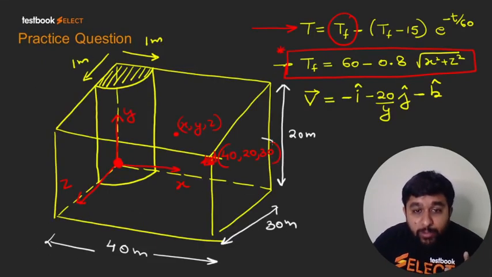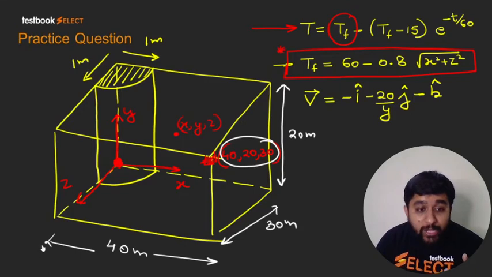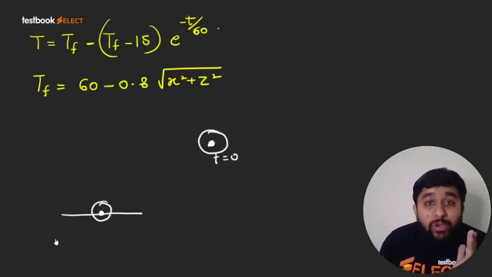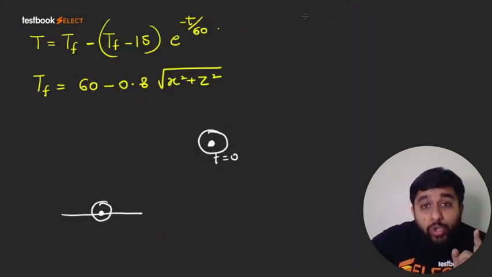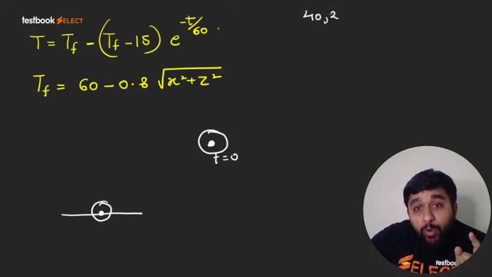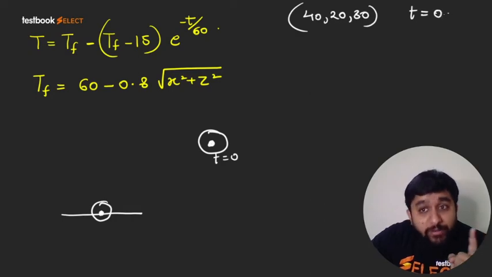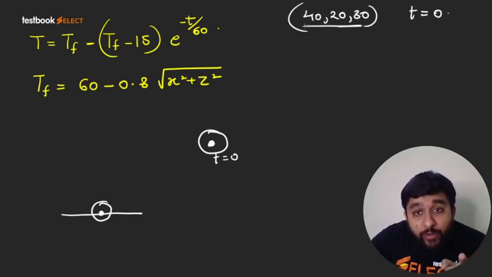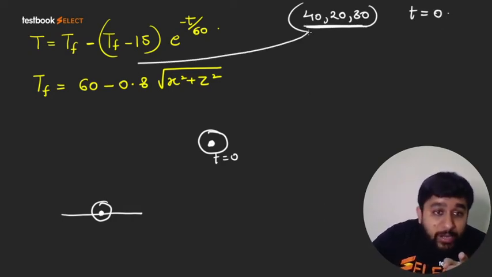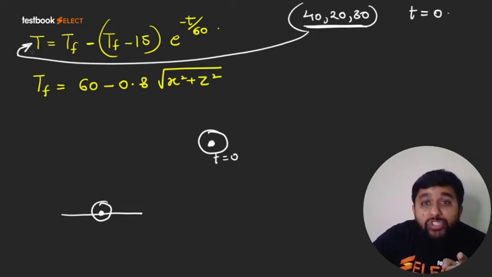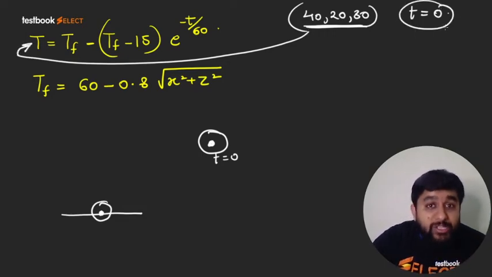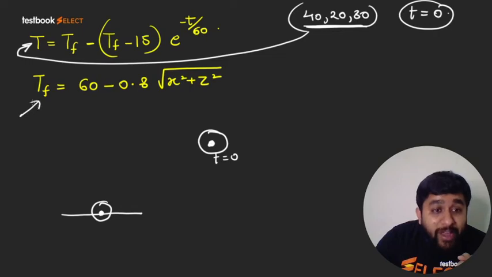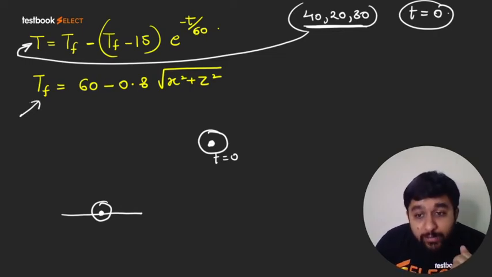Now, what is the initial position? I think initial position is 40, 20, 30. So this is the position of the particle at initial time instant, right? So for the same position, let us find out the temperature for the same time instant. That is the initial temperature observed by the bird. But you will need the final temperature if you want to solve the equation.